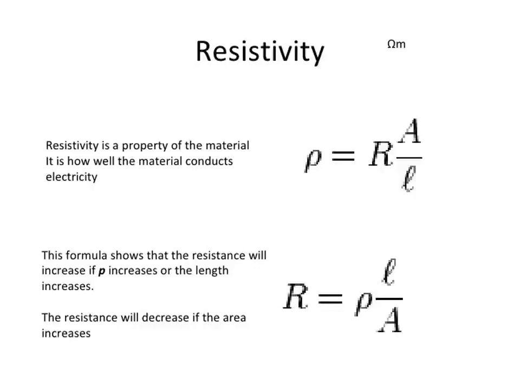That is rho, rho equal to R into A by L. Rho is the resistivity symbol, and the unit of rho is ohm meter.